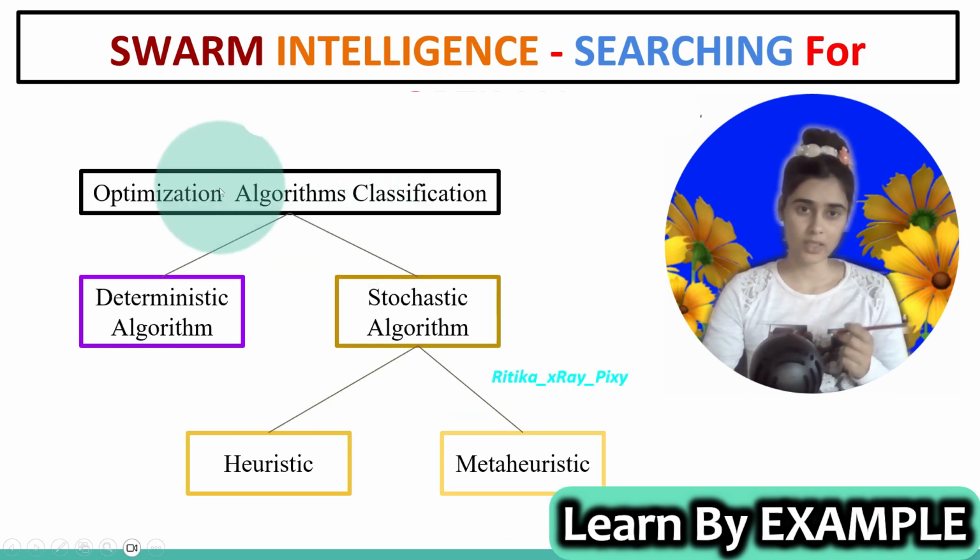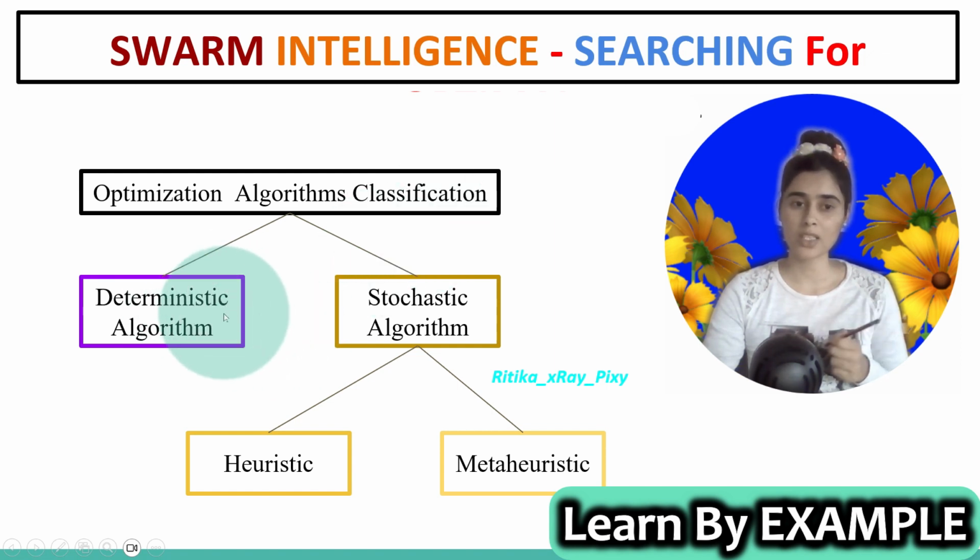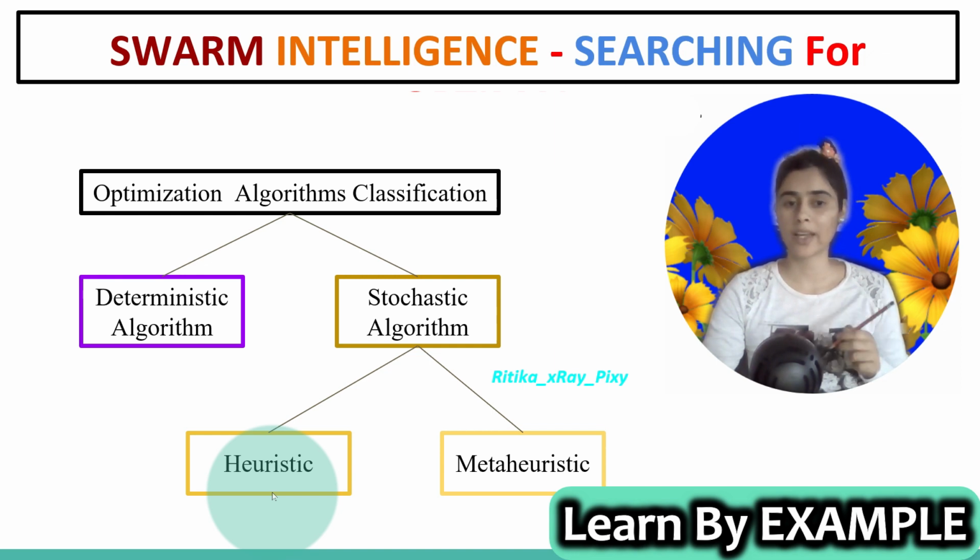We can further classify optimization algorithms as deterministic algorithms and stochastic algorithms, which we already discussed in previous parts. Stochastic algorithms are further classified as heuristic and meta-heuristic. Heuristic means to discover by trial and error, but there is no guarantee that the optimal solution will be returned.